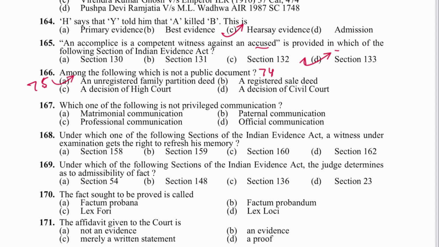Next is 167. Which one of the following is not a privileged communication? Matrimonial yes, professional yes, official yes. Official communication is in 124, matrimonial is in 122, professional is in 126, 127. Paternal communication is no communication. B is the answer.